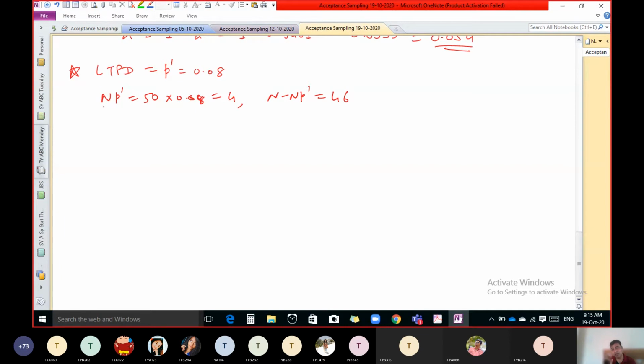So what is the chance that, even though we know the lot is not good because there are 4 defective units, which is not acceptable in a whole lot of 50 units, we are not going to check each and every one? We have to select a few units. How many? 12. And there are chances that in 12 we get no defective. So we can say that no defective in 12 means this whole lot is good. That is our decision. But actually the lot is not good.